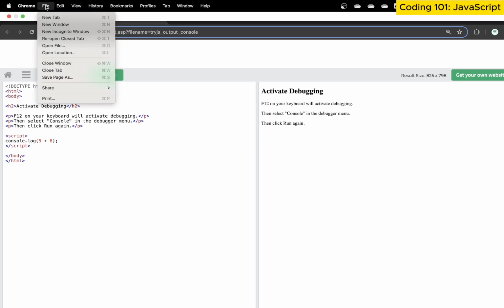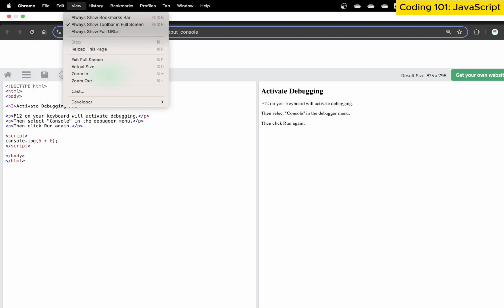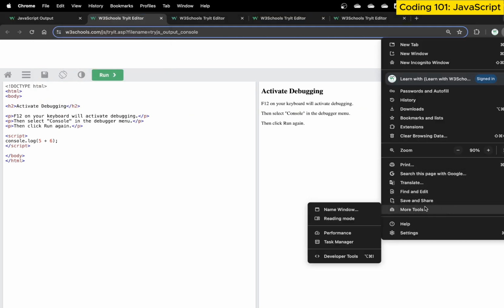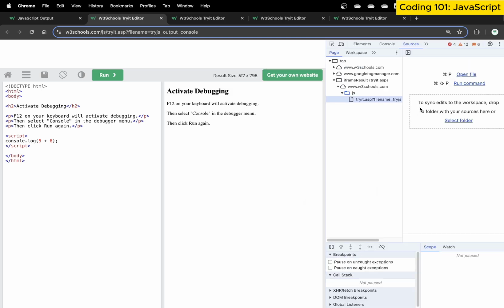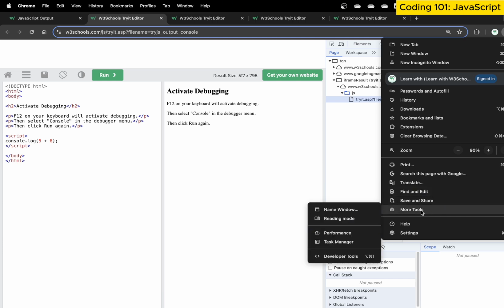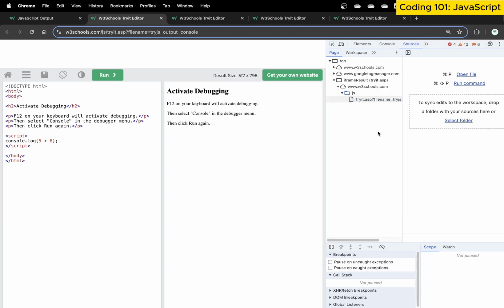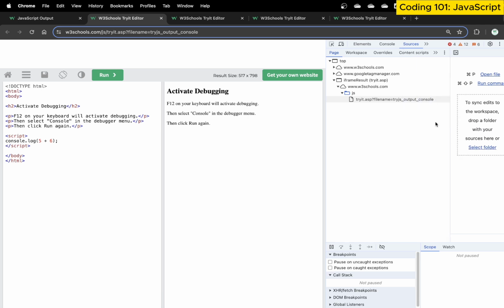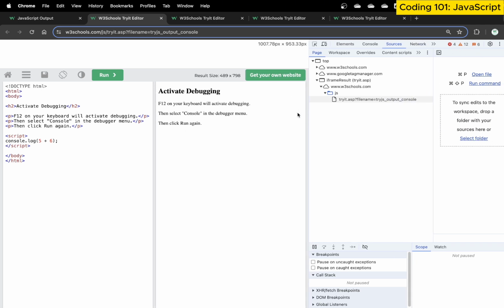If I come here, we have what we call developer mode. If I go into my Chrome and choose settings, more tools, and developer tools, we get the developer options. Every browser has this. Usually it's Control Shift I or Command Shift I, depending on what operating system you're using. On my Mac it's Option Command I, and if I use this, it opens a console window, which is a debugger window present in almost every single browser.